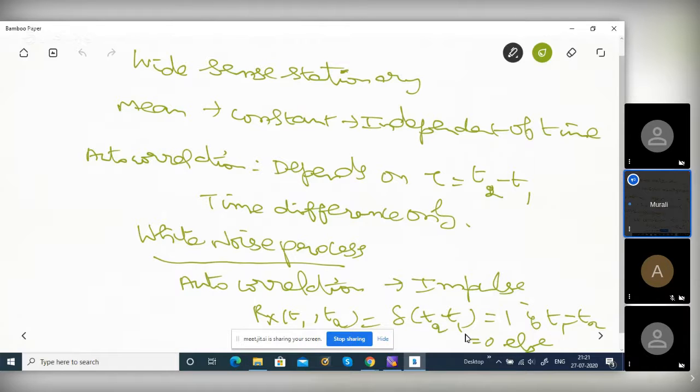When T2 minus T1 is not equal to 0, delta is 0. So if both are the same, you get an impulse, otherwise it is 0. So the autocorrelation is an impulse. This is called a white noise process. Impulse means infinite power, so it is a theoretical concept. Practically it is not possible.